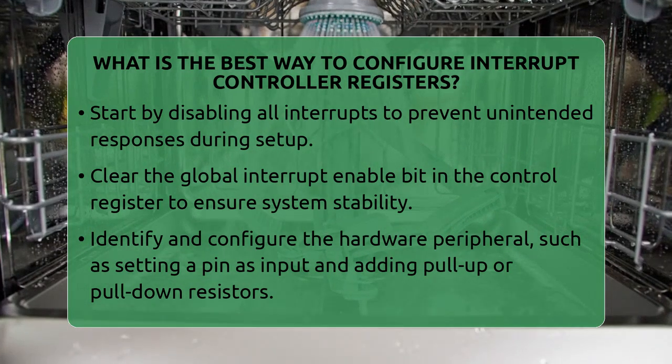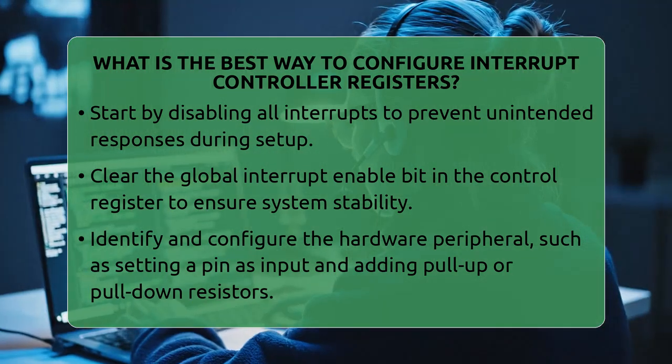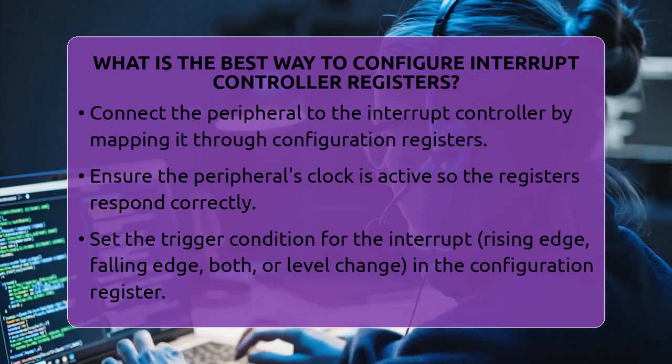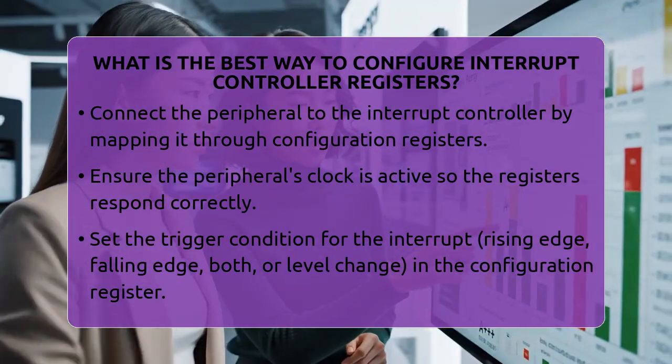First, always start by disabling all interrupts before making any changes. This prevents the system from reacting to incomplete setups, which could cause errors. Usually, this is done by clearing a global interrupt enable bit in the control register.